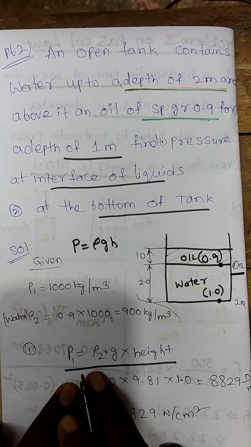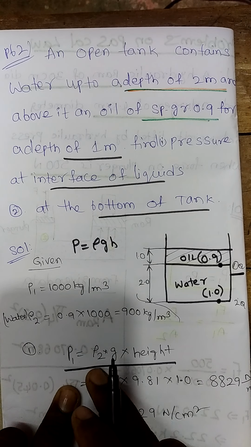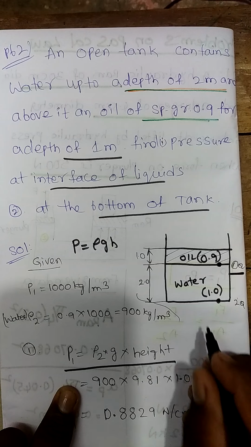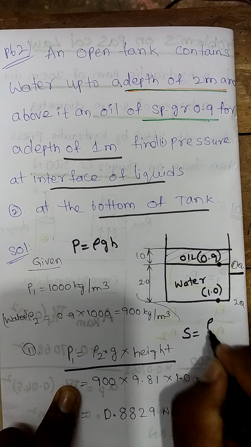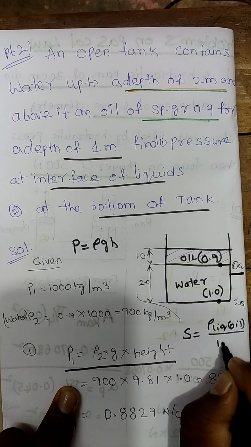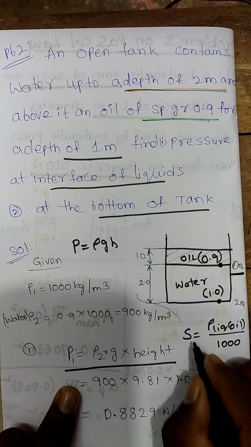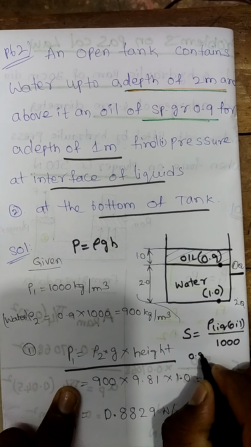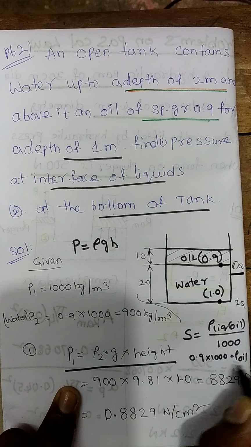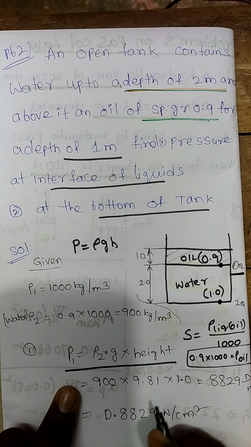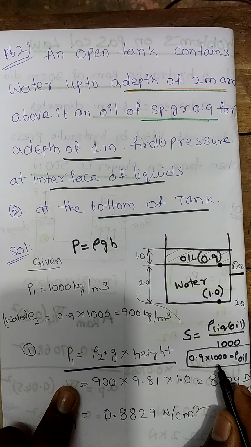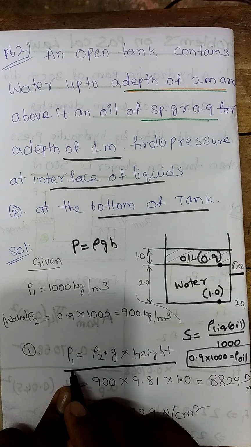Rho is density. So density of what element I have to take? Density of oil. So specific gravity is 0.9. So what is specific gravity? Density of that liquid, that means oil, by density of standard fluid. Which is the standard fluid? Water is the standard fluid. So what is the specific gravity given? 0.9 into 1000, which comes out to be the density of oil. That is clear. Now we will substitute this density of oil, that means 0.9 into 1000, which comes out to be 900.